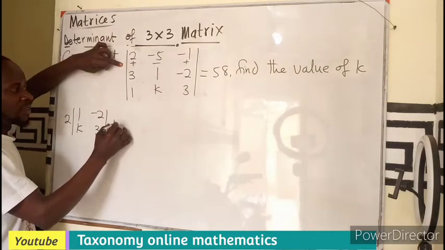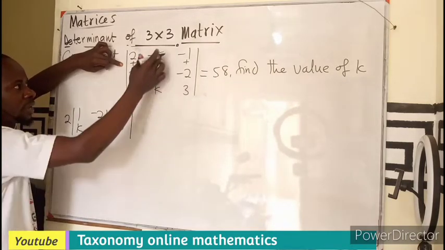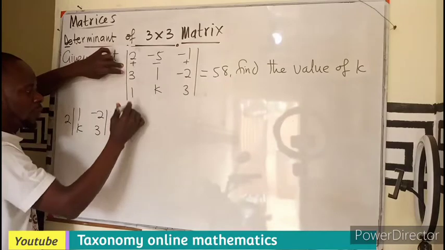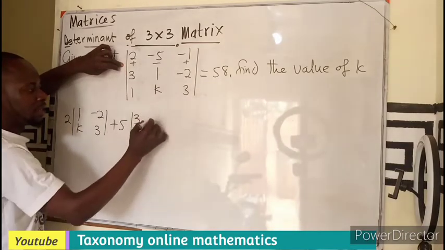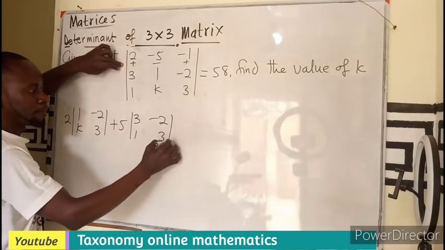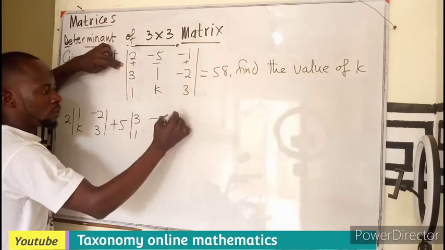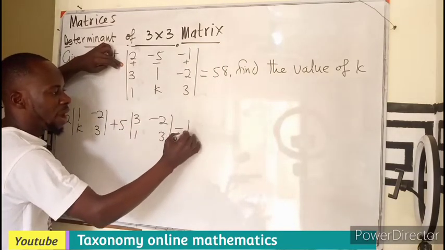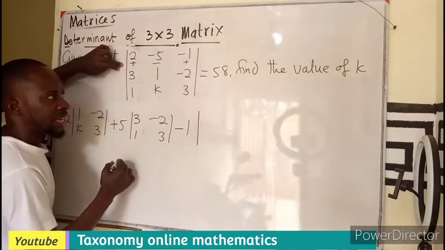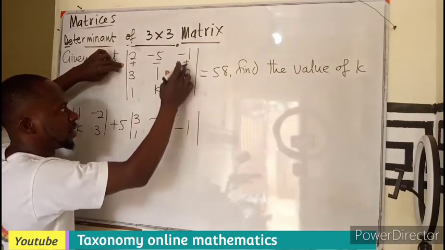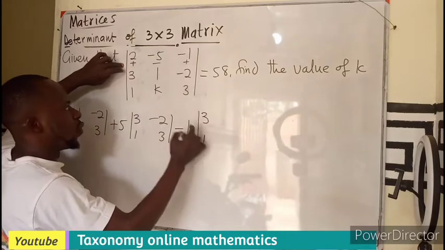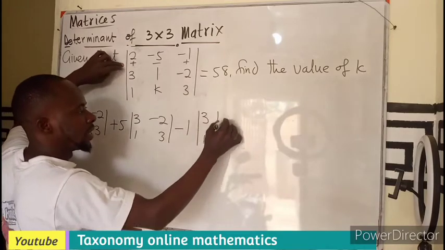So it becomes plus 5, covering all this and the top, I'll be left with 3, 1, minus 2 and 3, right? Then I have plus. That plus will come before the negative. So negative 1, taking the determinant of all this going the top, 3, 1, 1, k.